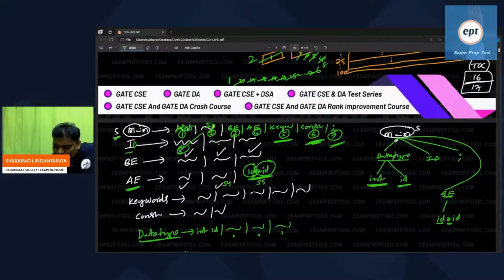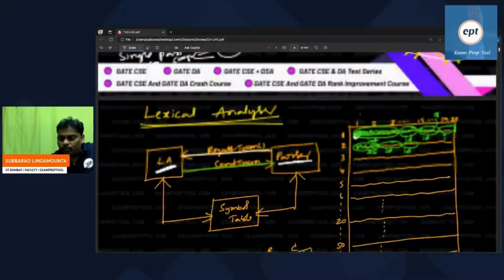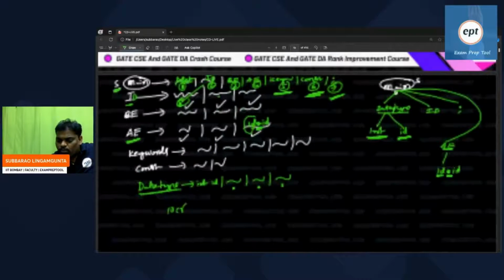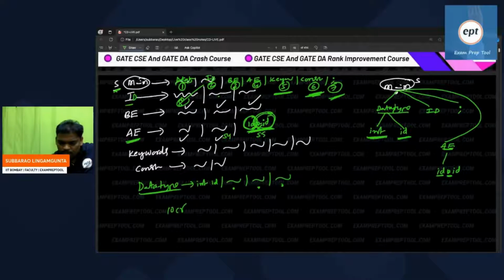As per this rule, the next one should be the star operator. Then the parser asks the lexical analyzer, please can you give the next token? It gives the next token, again ID. But as per the rule, the star operator should come.